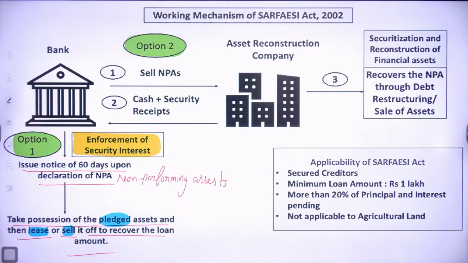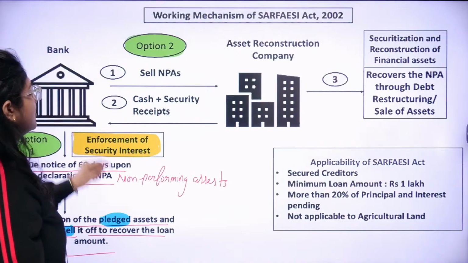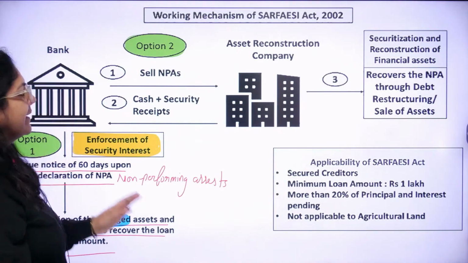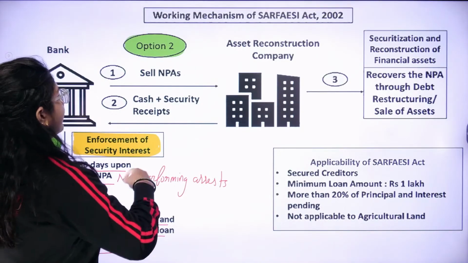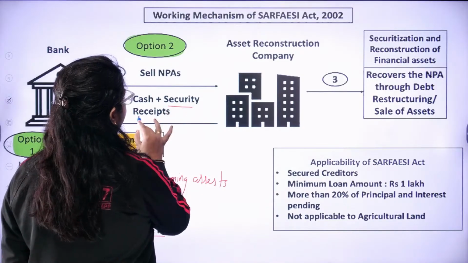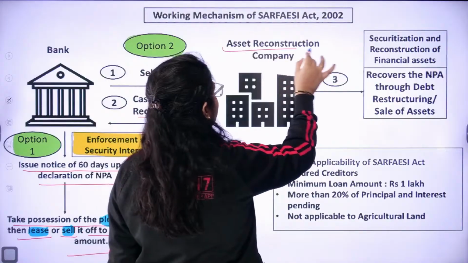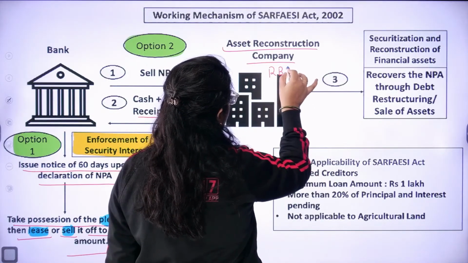Okay class, now the second one is by selling the NPA, that is non-performing assets. In this case, if the borrower is not able to pay the money, the bank will give the security assets to the ARC company, that is Asset Reconstruction Company, which is established under the Reserve Bank of India.